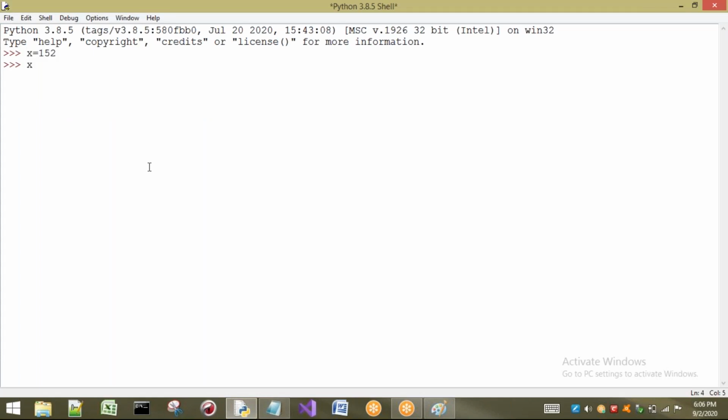Here, directly I am going to store it. If I call x, we are going to get the value 152. If you are going to store a float data type also, we are not going to assign any prefixes. But if we are going for complex data types, for example a equal to, there we have to use a plus some 20j. Here additionally we are having j. In the same way for bool, we are having only true or false. If you are considering true or false, here additional things are not required.